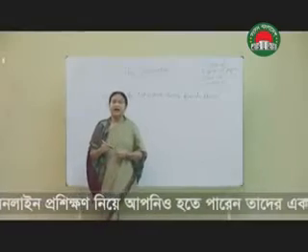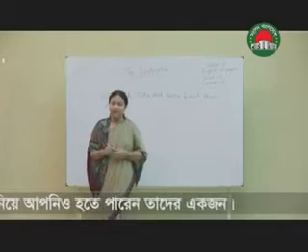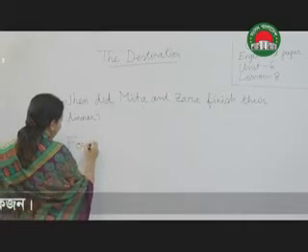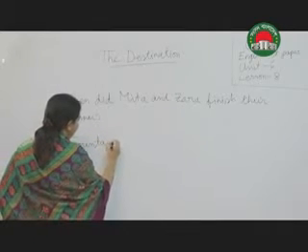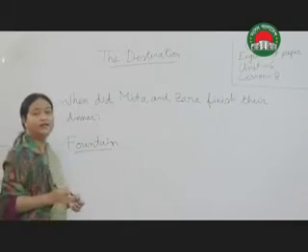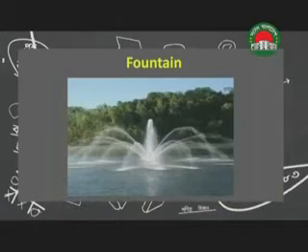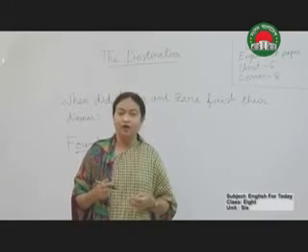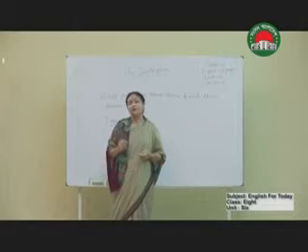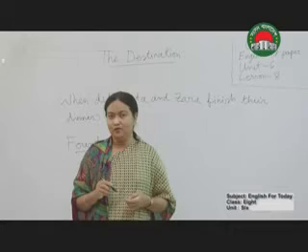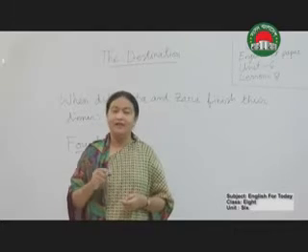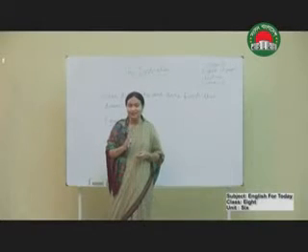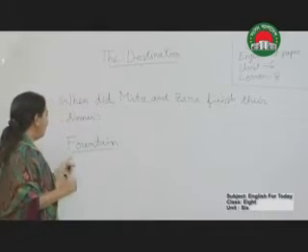Okay? Now students, I think you have noticed some new words. What will be the words? The words will be fountain. Fountain. Look at the picture. What is fountain? Fountain is natural flow of water or artificially produced flow of water. Have you understood? I think I should say in Bangla. In Bangla, fountain means jharna. I think you have understood now.